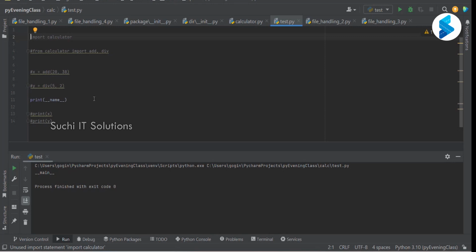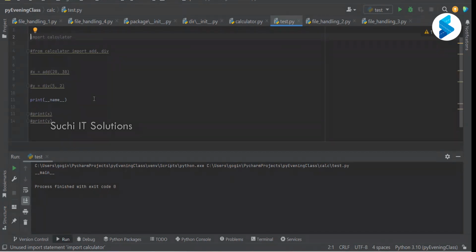If I am executing test.py, will the calculator.py also get executed? Yes, sir. Because I have imported it, any module that is imported will also get executed. We all have the same understanding.